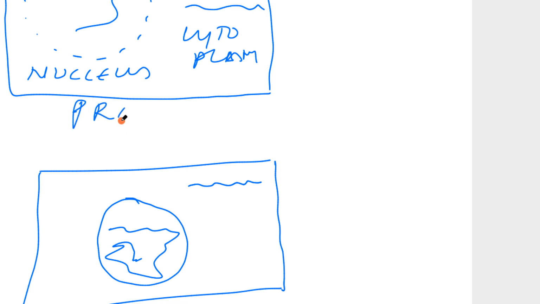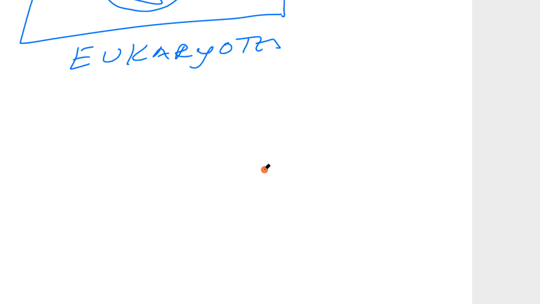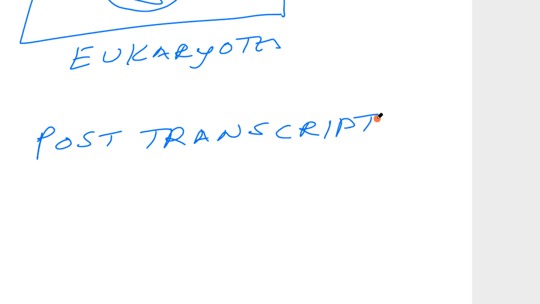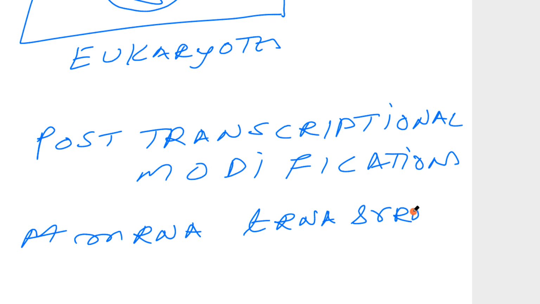In the prokaryotic system, translation takes place before the completion of transcription. Here, in the eukaryotic system, the transcription is completed, and only then will translation take place. In the next coming sessions, we'll be discussing the post-transcriptional modifications in the individual RNAs: those with relation to messenger RNA, transfer RNA and ribosomal RNA.